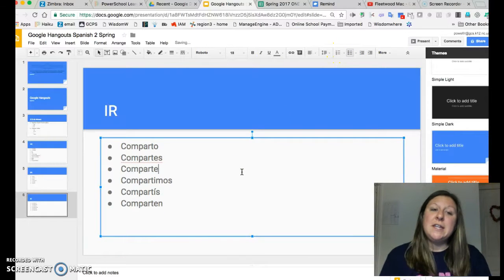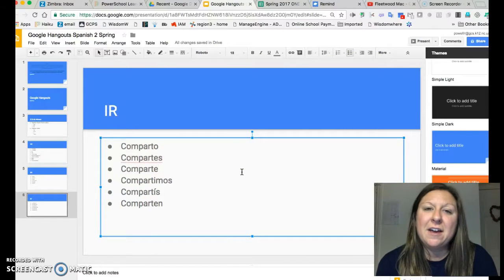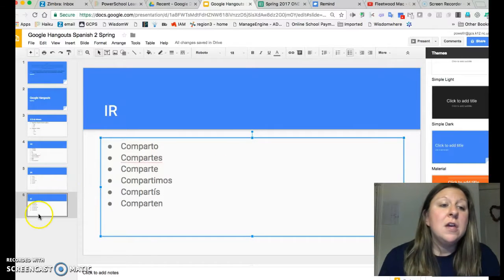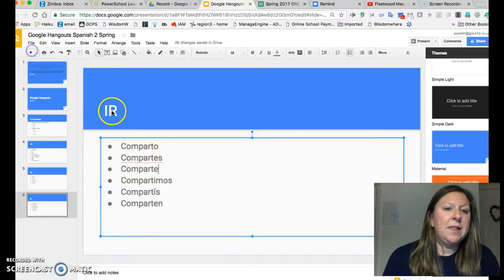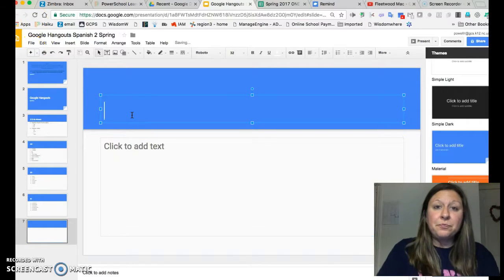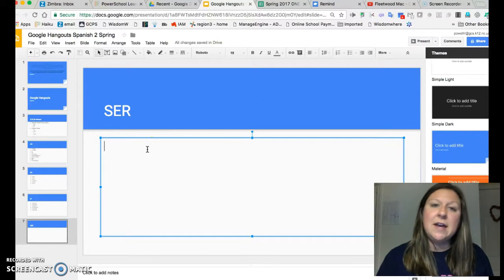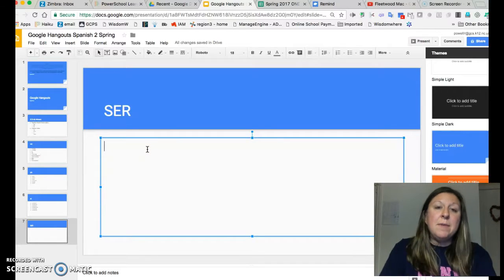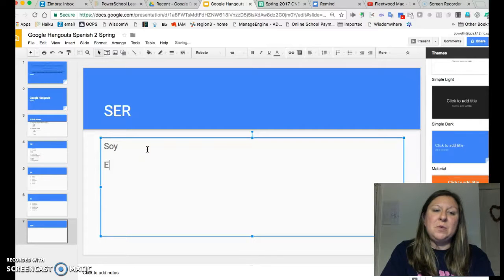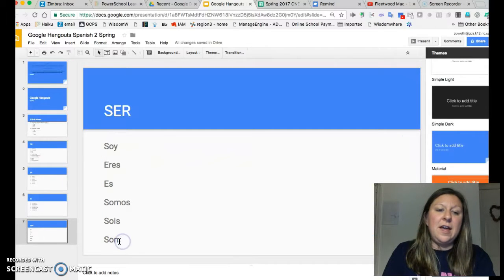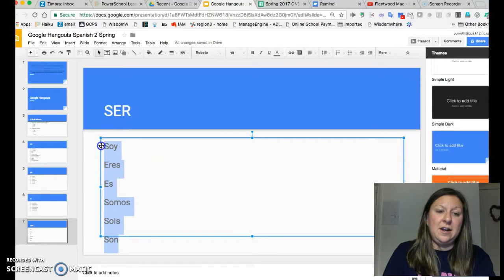So all of our endings are going to be the same with ER and IR except for the nosotros as well as vosotros forms. So now let's take a look very quickly at some of the irregulars. We had asked to look at the verb ser. I'm not going to type the yo, tú, él, ella, usted again, but keep in mind the forms of ser would be soy, eres, es, somos, sois, son. Okay, so here are our ser endings.